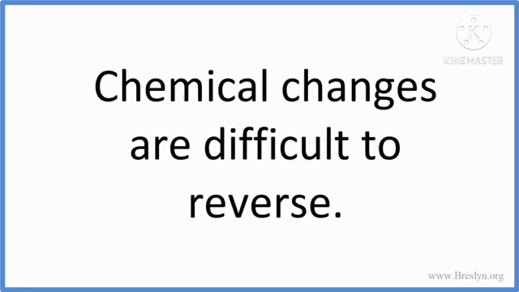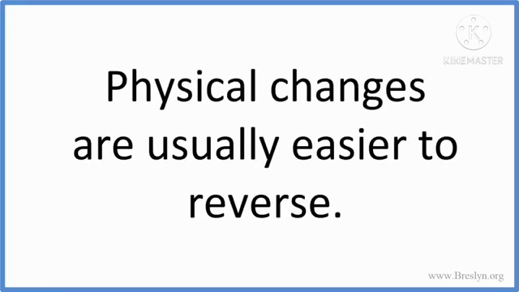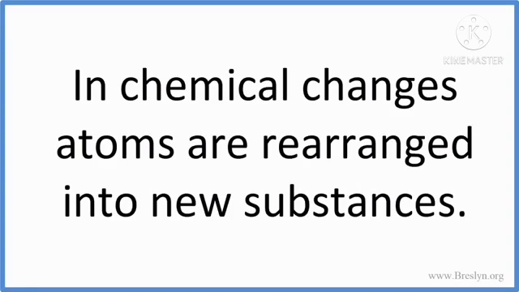Chemical changes are difficult to reverse. Some chemical changes are reversible processes. Physical changes are usually easier to reverse. In chemical changes, atoms are rearranged into new substances. Once again, listen. In chemical changes, atoms are rearranged into new substances.